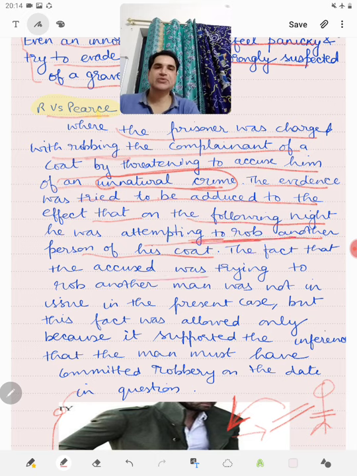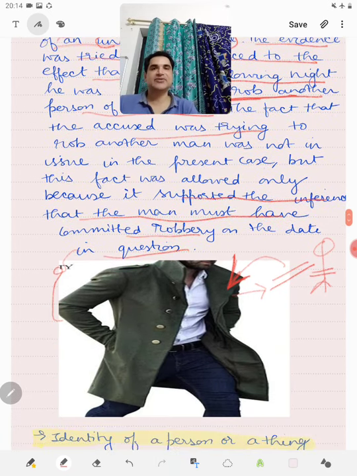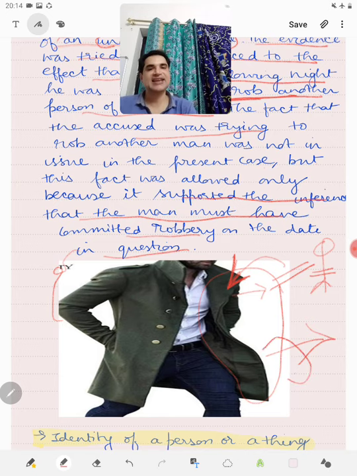The fact that the accused was trying to rob another person was not an issue in the present case, but the fact was allowed only because it supported the inference that the man must have committed robbery on the date in question. So, though the act which was done by him previous night, that is attempting to rob another person of his coat, was not a fact in issue, it was made relevant because it supported the inference that as he has done it the previous night, so he may have done this night also.